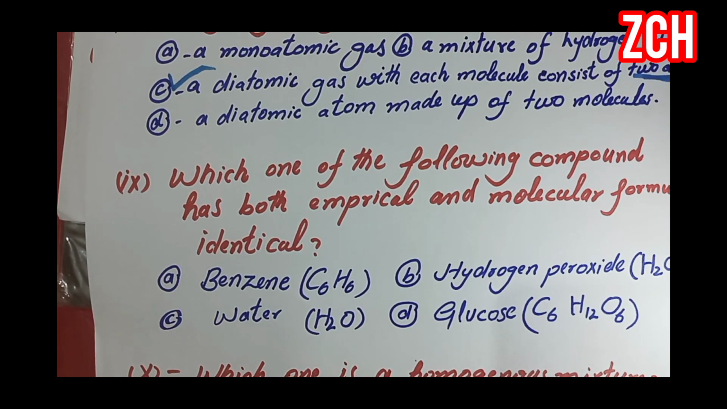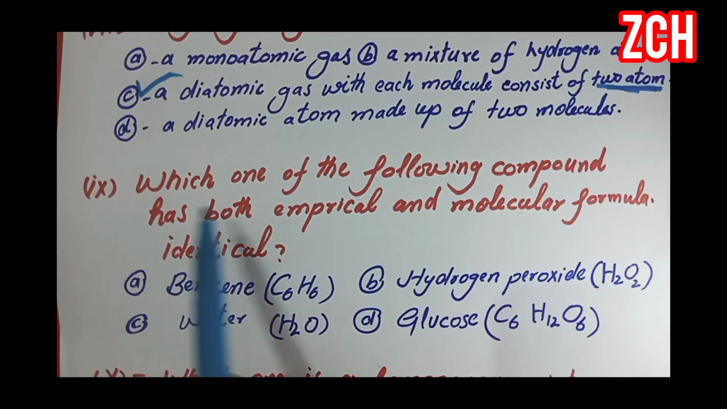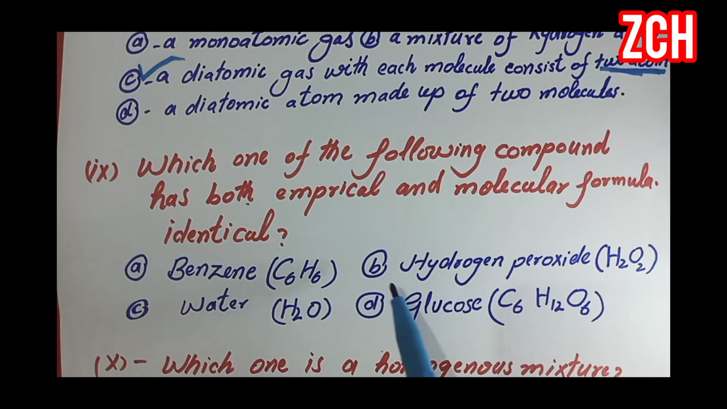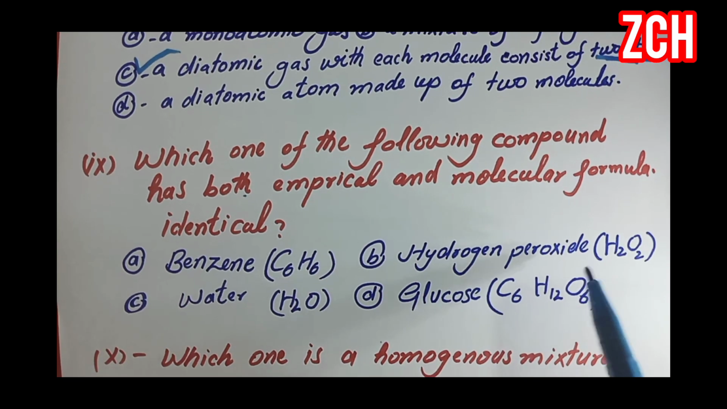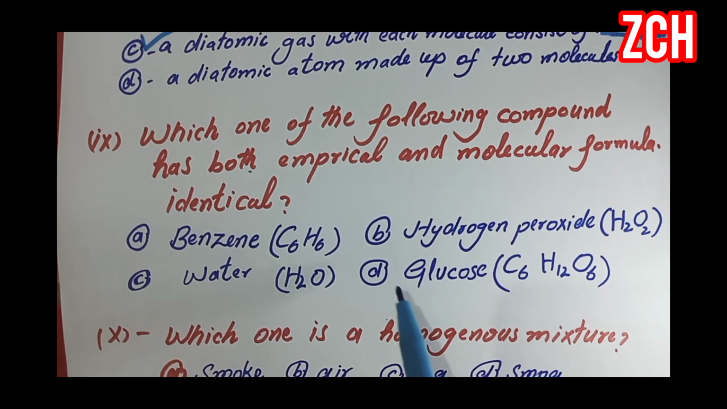Next question. Which one of the following compounds has both empirical and molecular formula identical? Option A, benzene. Option B, hydrogen peroxide. Option C, water. And option D, glucose.